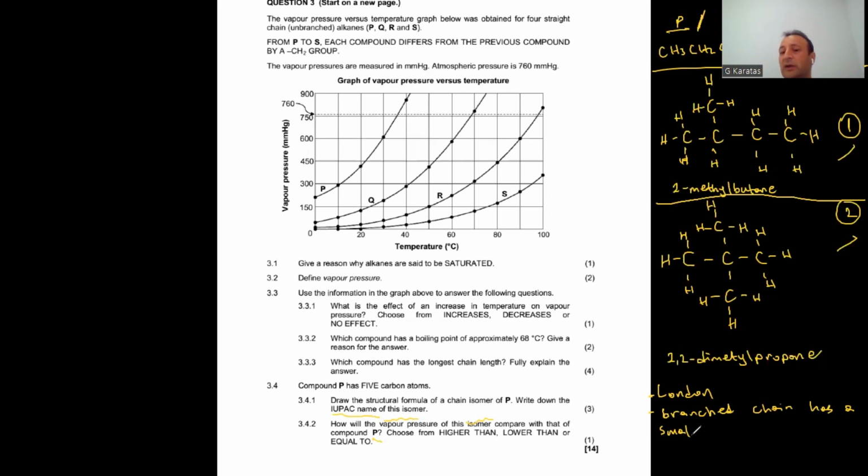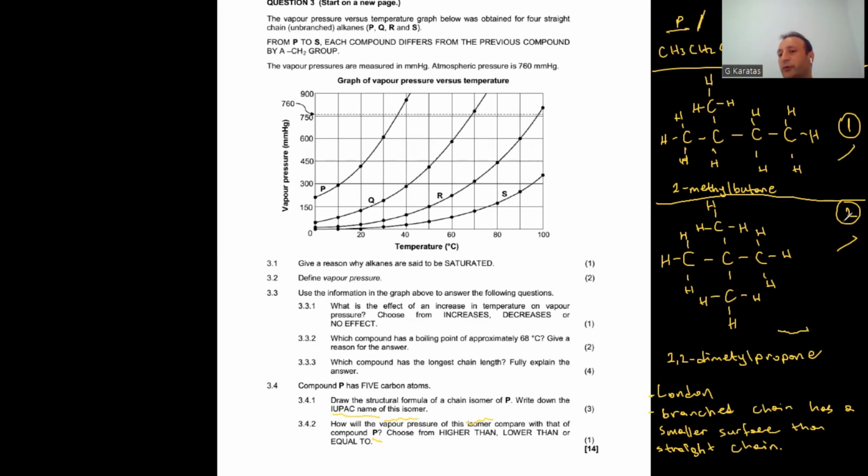Always a branched chain has a smaller surface area than a straight chain. The more the branching, the smaller the surface area, which means compound P has the biggest surface area. Compound 1 is smaller than P, but it has a larger surface area than compound 2. Among those three compounds, compound 2 has the smallest surface area.